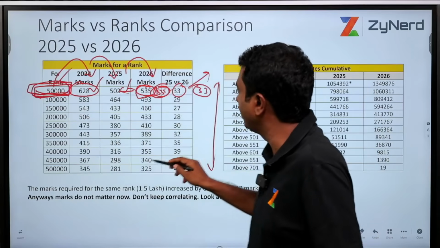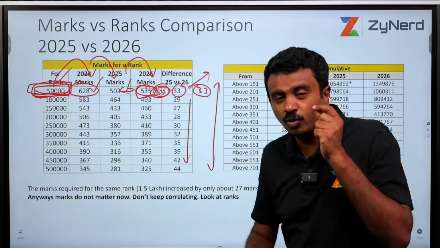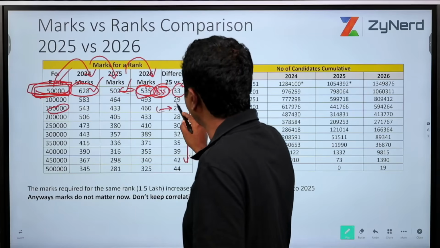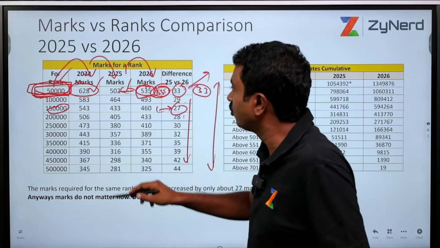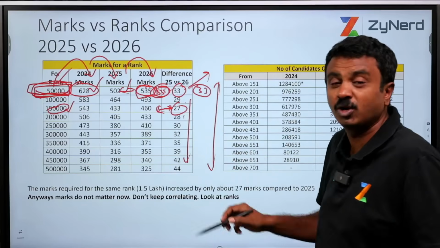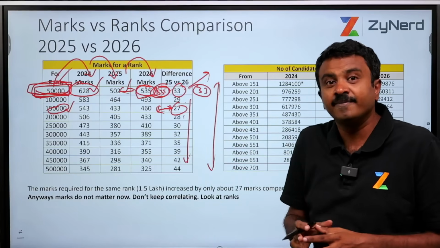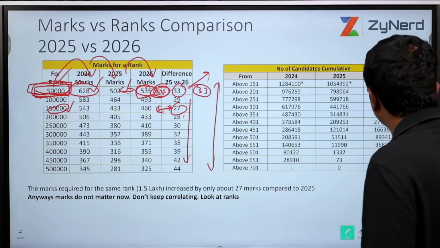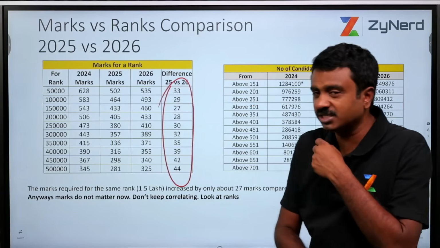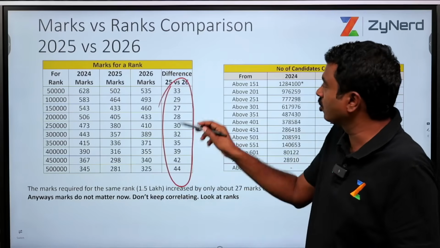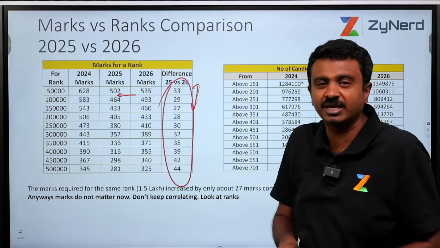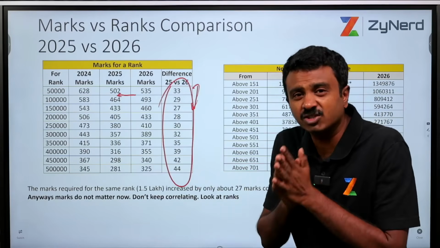So 33 marks I could have scored extra with the similar preparation, and that is why I am at 50,000 rank. Similarly, for every rank there is a difference. You will clearly see that for each rank range, the difference also varies. It is not the same 33. For getting 1,50,000, I need to have scored only 27 because in that cluster or bucket, there was a different performance level, and that is how this works. In our suggestion, it is absolutely illogical to go with a marks-based cutoff, like saying what closed at 535 will come at 502 or the other way around. That is not the right way at all.